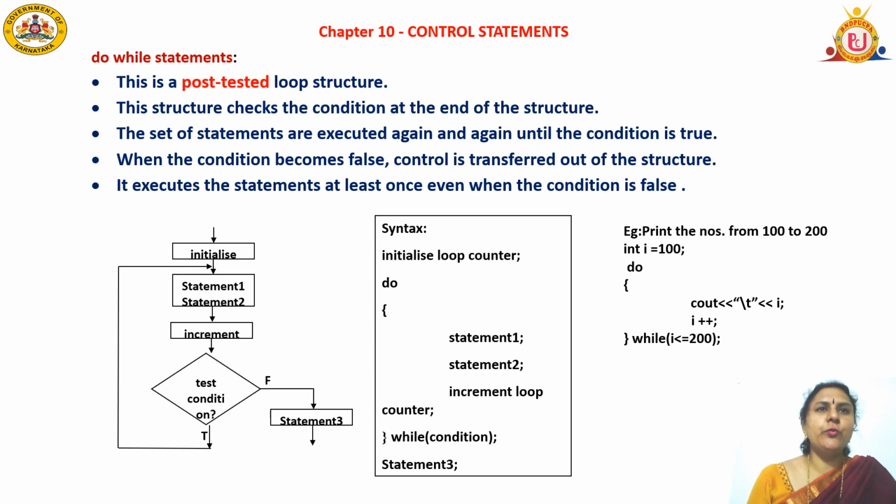Now we discuss the do while construct. This construct is called a post-tested looping construct. It will check the condition at the end of the structure, so it is also called an exit control loop. The set of statements are executed again and again until the condition is true. When the condition becomes false, control is transferred out of the structure. So even if the condition is false, it will execute the statements at least once.